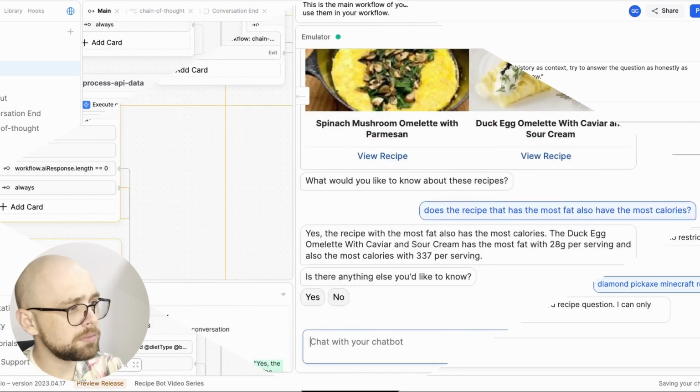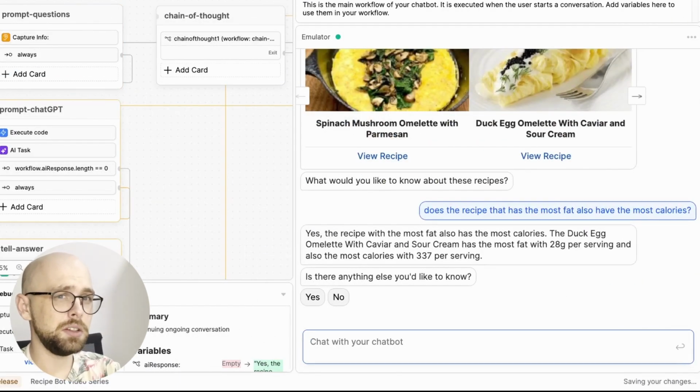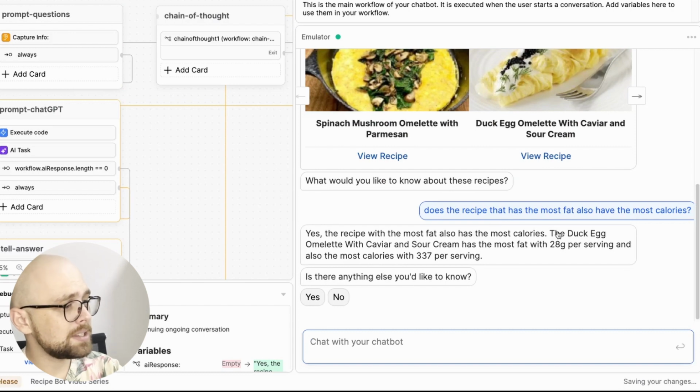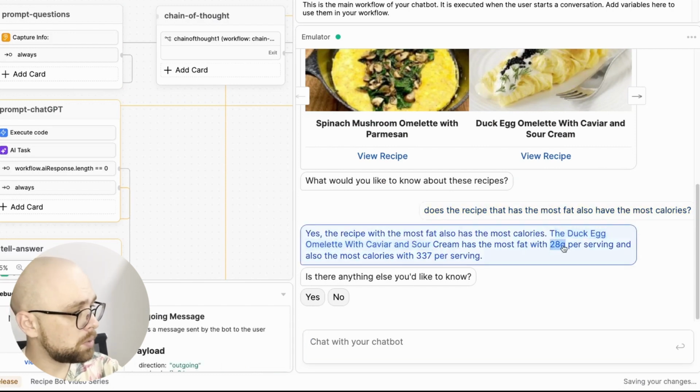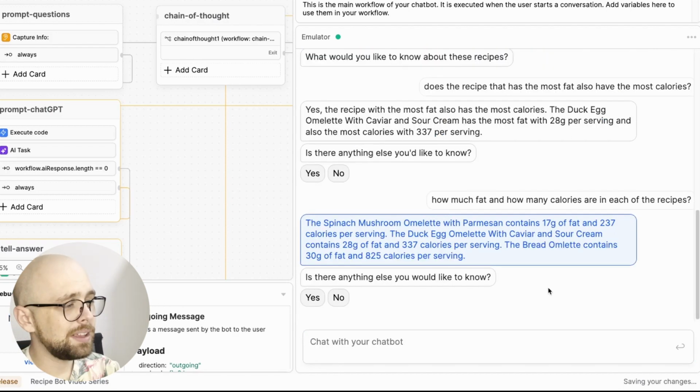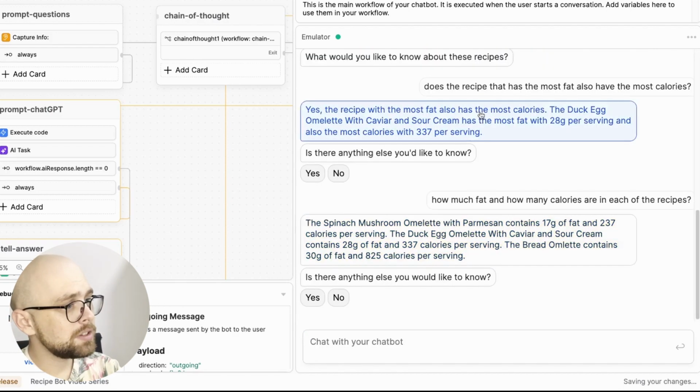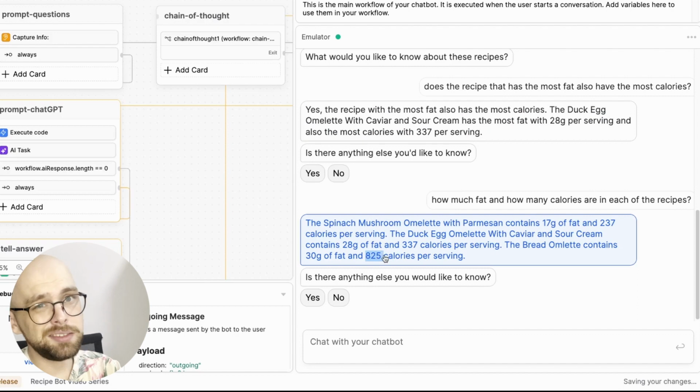Let me show you. So this is a great example of an AI hallucination. Our chatbot says that the duck egg omelet has the most fat with 28 and the most calories with 337. However, if we drill down on this, the bot contradicts itself. In the first answer, it said the duck egg omelet has the most calories with 337. But in the very next answer, the bot says the bread omelet contains 825. And 825 is bigger than 337. This is a great example of an AI hallucination and what we don't want in our chatbots.